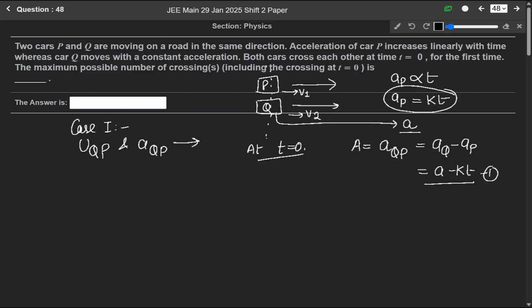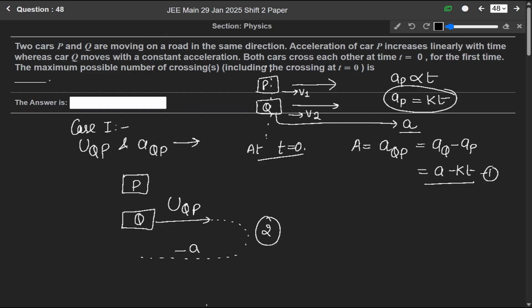For such a case, let us say this is car P and this is car Q, and car Q is moving with a speed of Q with respect to P. In this case, it will cross 2 times.